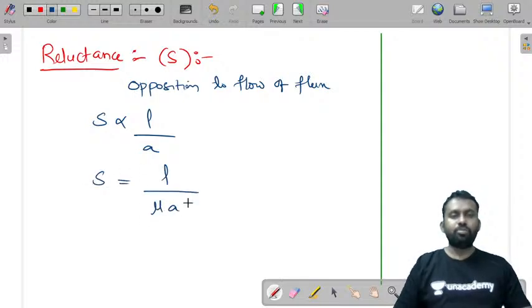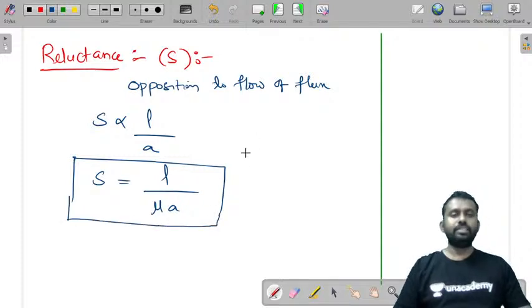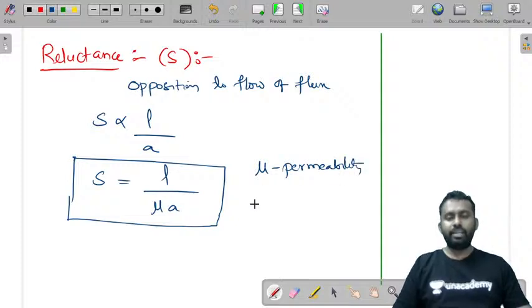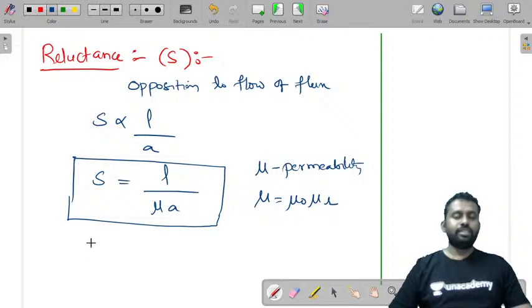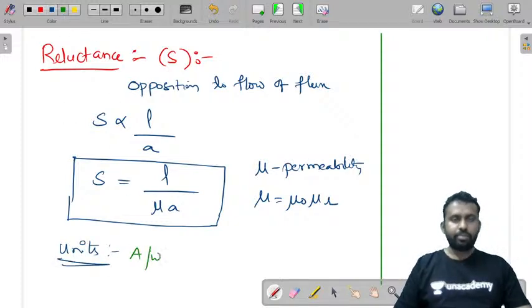So in order to remove the proportionality constant, reluctance is equal to L by mu into A, where mu is the permeability, and mu is equal to mu naught mu r. Now let's try to write the units of reluctance. The units of reluctance are ampere per Weber.